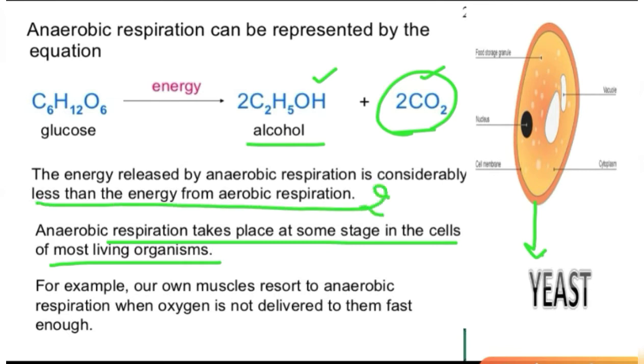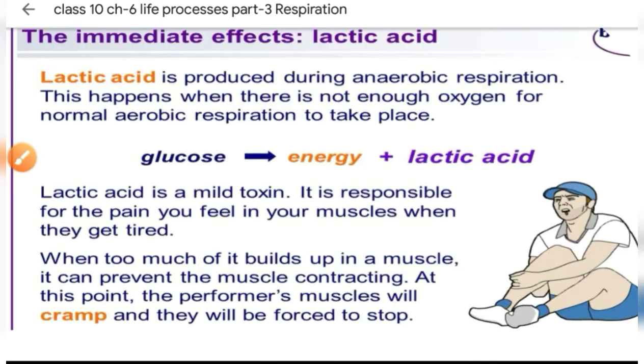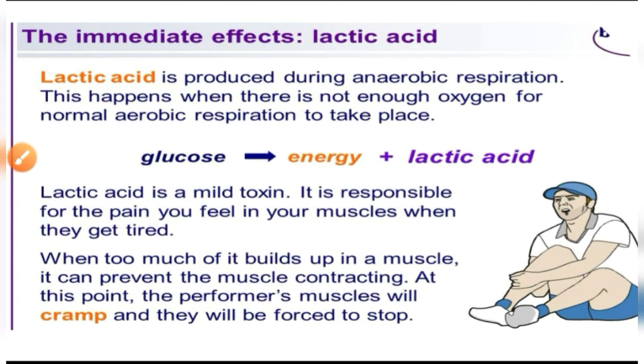Only 2 ATP energy is generated. So 2 ATP, we could say that in the process of glycolysis the 2 ATP energy is generated. So this energy in total is generated. Then how is lactic acid produced?